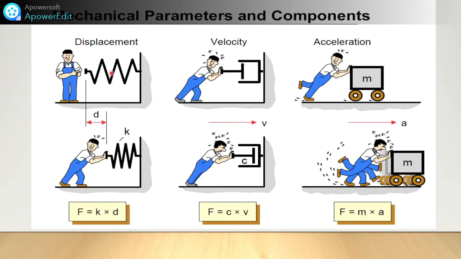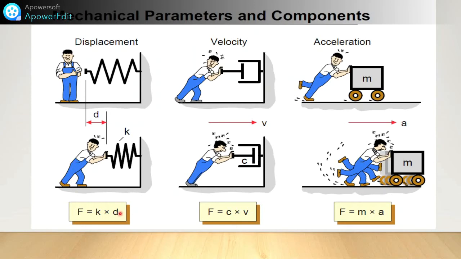Already you know what displacement is. This person, when pushing this spring, displaces it by a distance small d. Okay, K is the spring stiffness. Some effort is required to push it. So what will be the formula? The force is in proportion with this K, so F is equal to K into d.